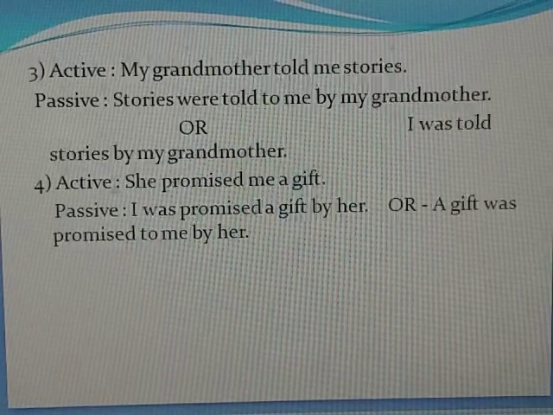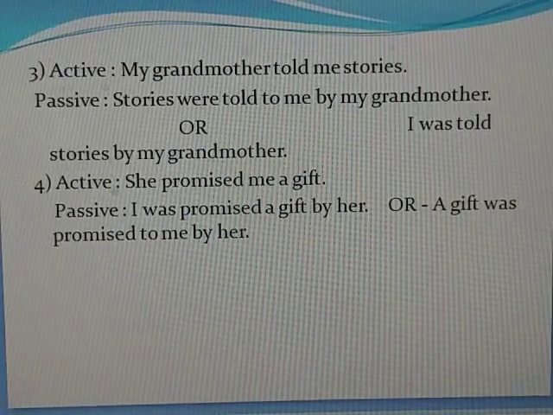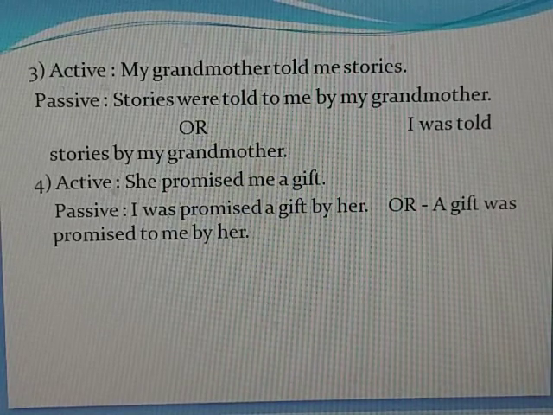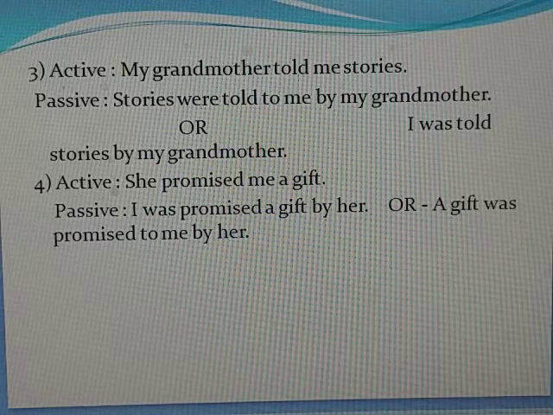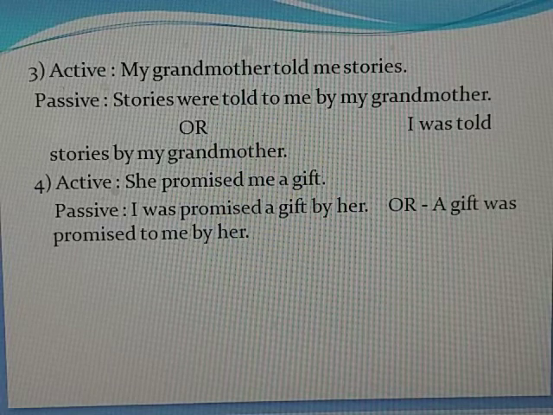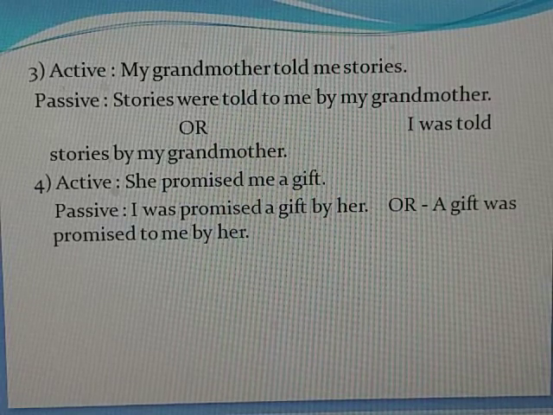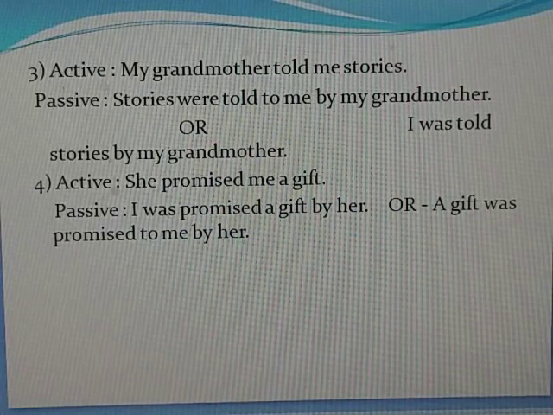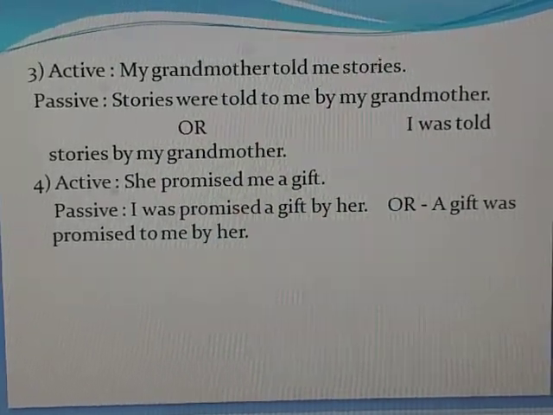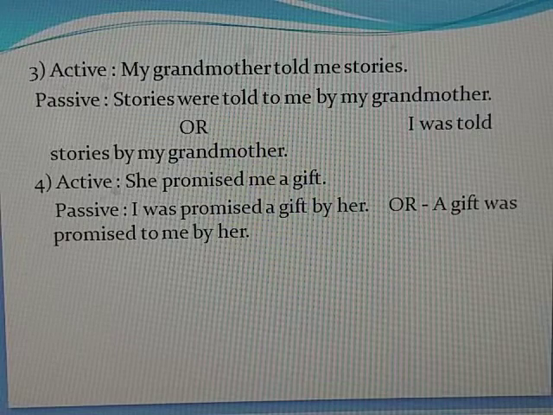Let's see next. My grandmother told me stories. Passive will be stories were told to me by my grandmother or I was told stories by my grandmother. She promised me a gift. Passive will be I was promised a gift by her or a gift was promised to me by her.